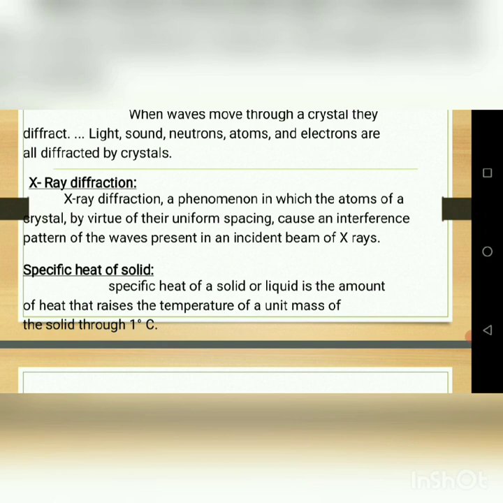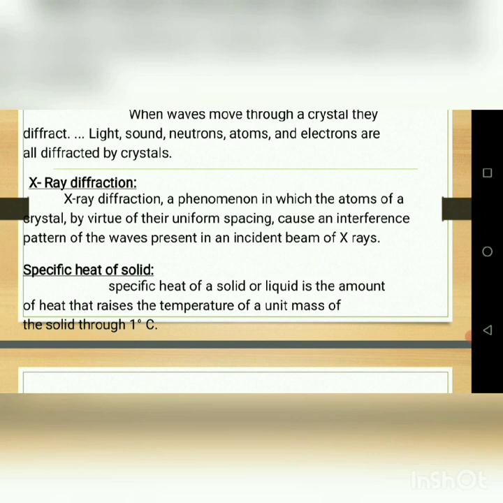For a solid the unit is kg. But for the liquid, how to measure the unit? It is 1 Kelvin. Okay, so once again, the SI unit of specific heat is the amount of heat that raises the temperature of 1 kg of the solid or liquid by 1 Kelvin. It is also known as the specific heat of a solid.